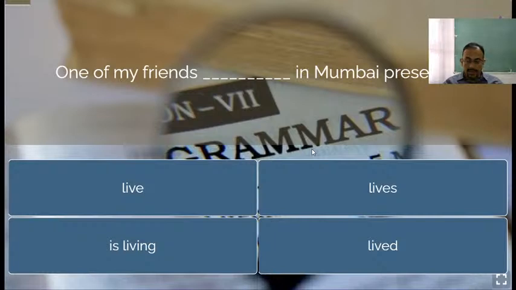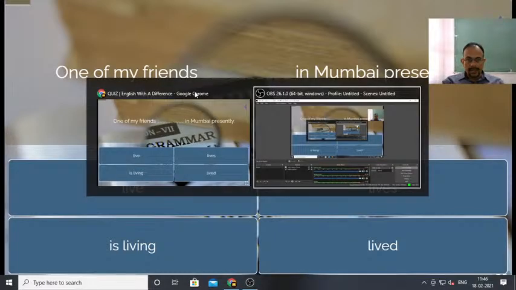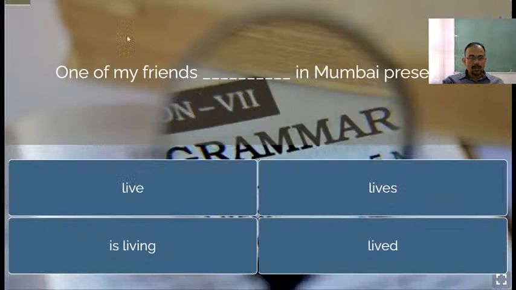Okay, dear students, I am not able to see your answer today. So I'll tell you the answer. One of my friends dash in Mumbai presently. Okay, so one of my friends is living in Mumbai presently. So here presently is given. So if presently is given, then we have to write present continuous tense.